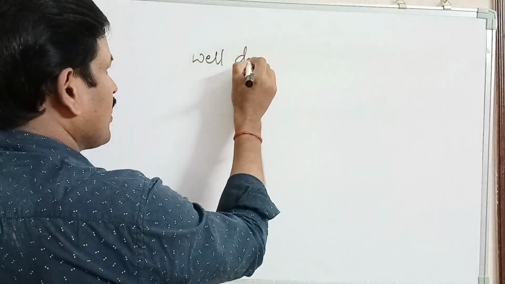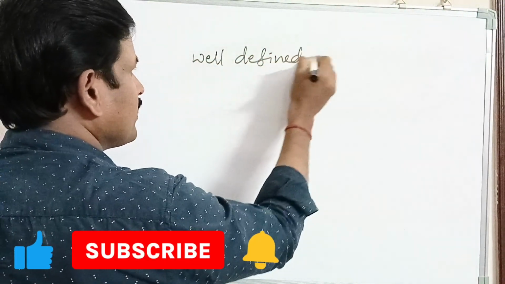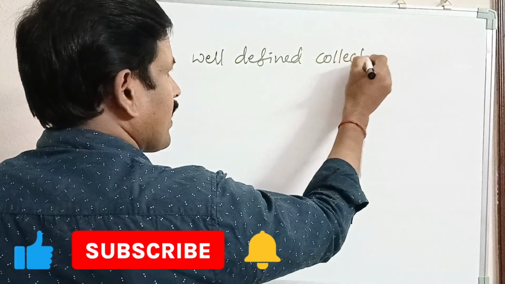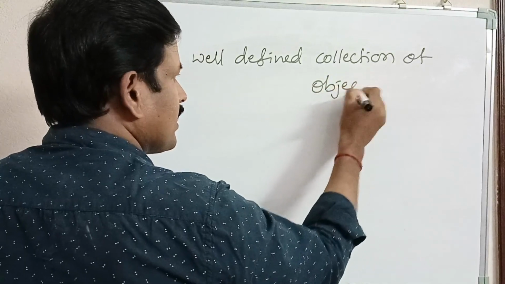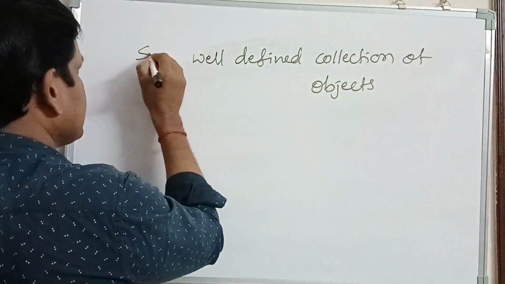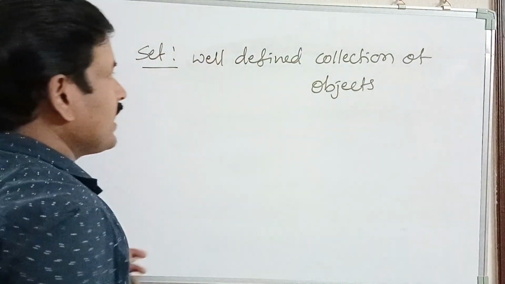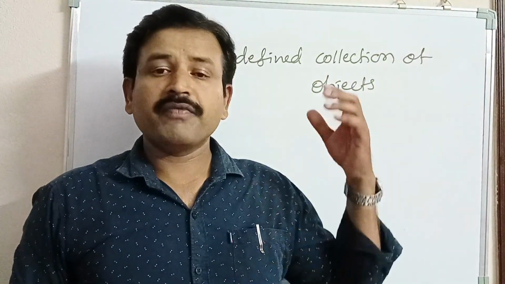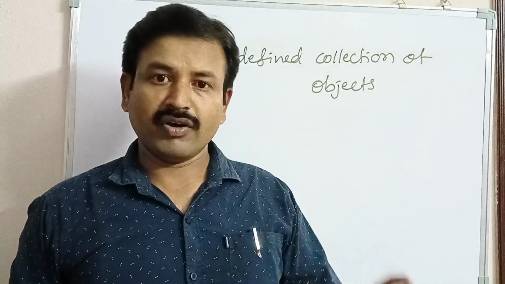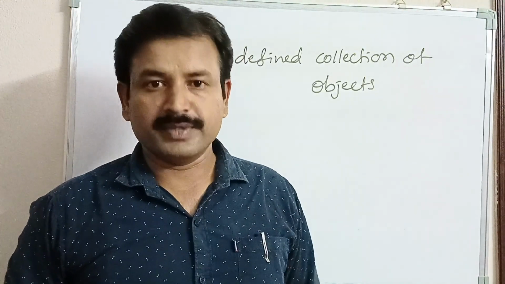A well-defined collection of objects is called a set. What are objects actually? Everything in our universe, either living or non-living thing, is called an object.